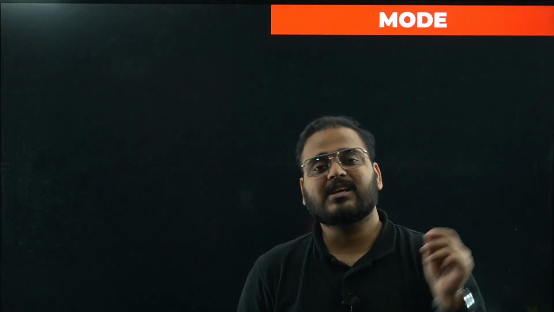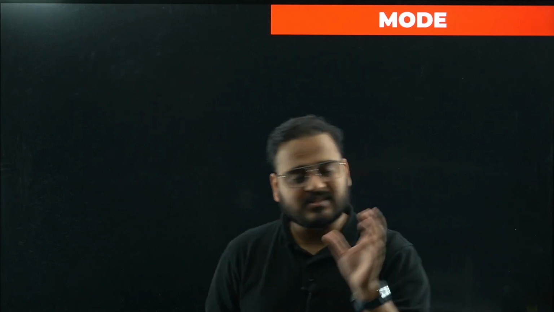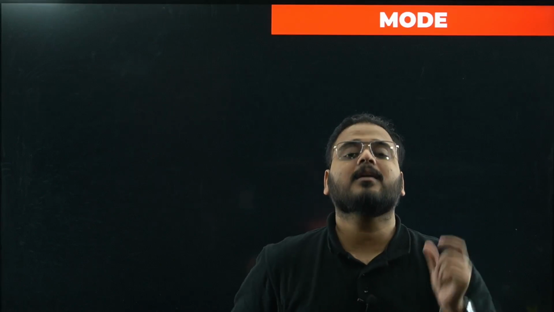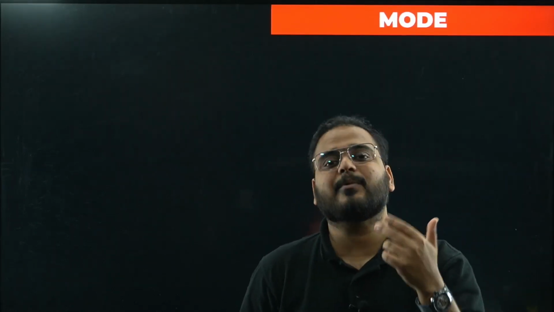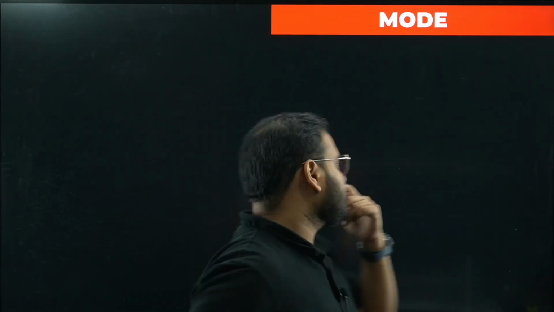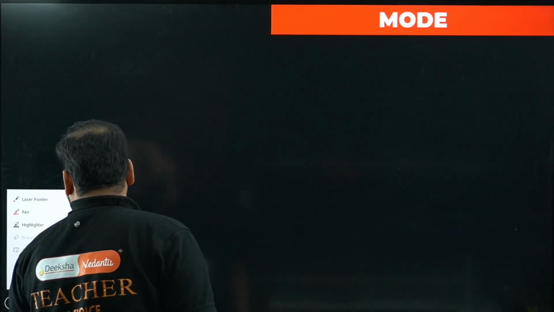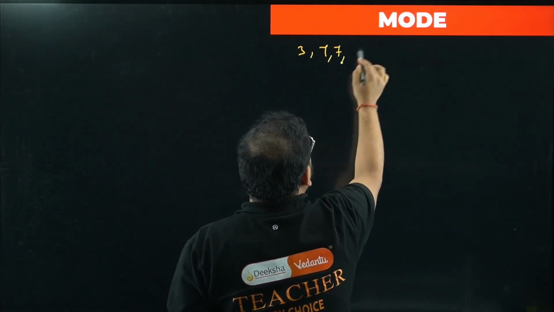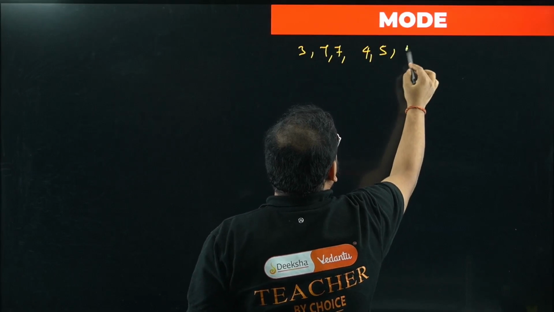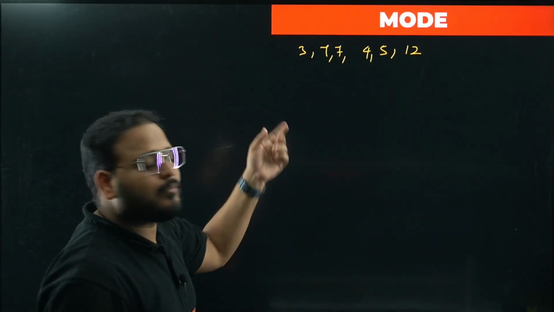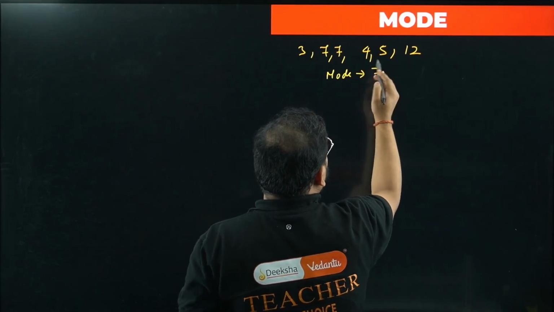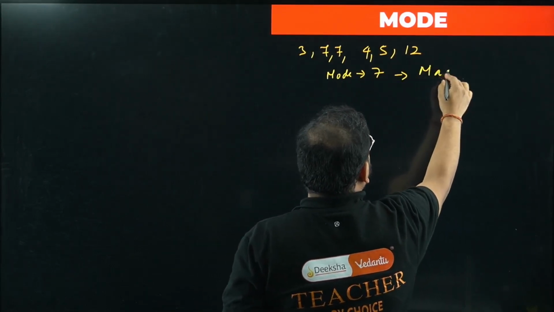In the case of discrete data, we write simply whatever is occurring the maximum number of times as the mode. Let's say I have data like this: 3, 7, 7, 4, 5, or 12. What is the mode over here, bacha? Mode is simply 7, sir. Mode is simply 7. How come? Maximum frequency.